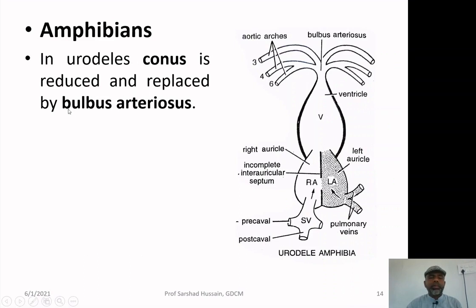In urodeles, the conus is reduced and replaced by the bulbus arteriosus. So, over there you can see it is replaced by the bulbus arteriosus.